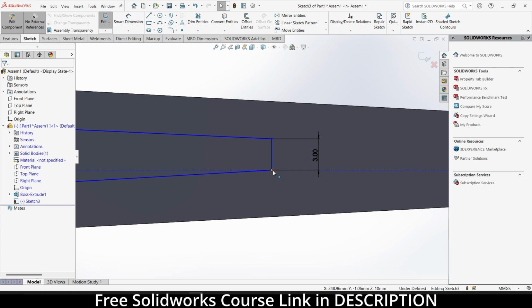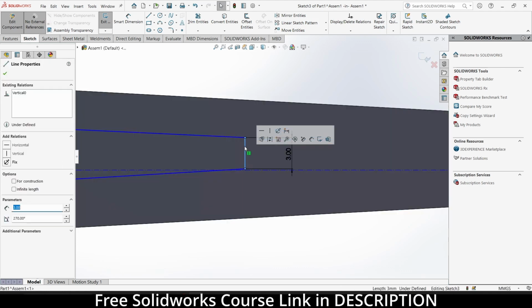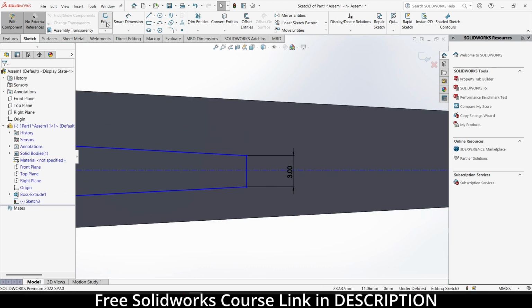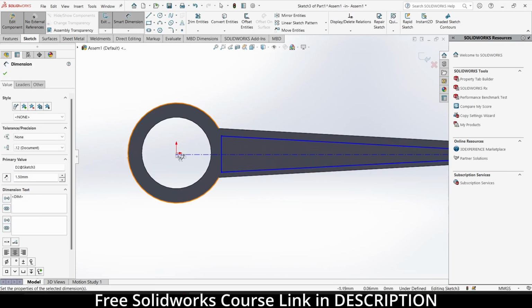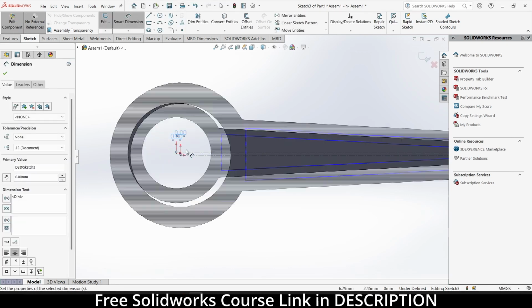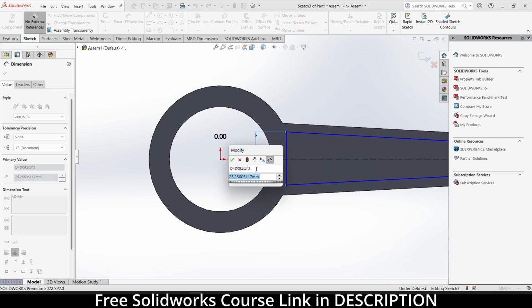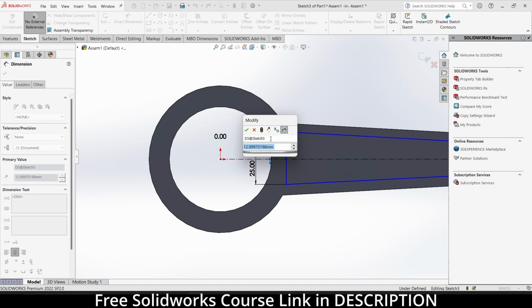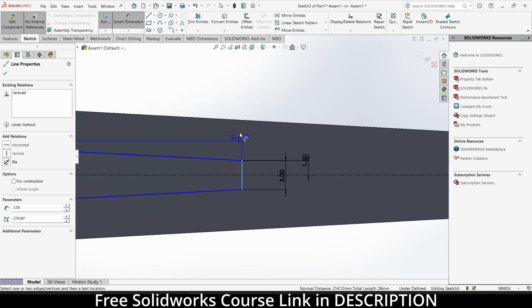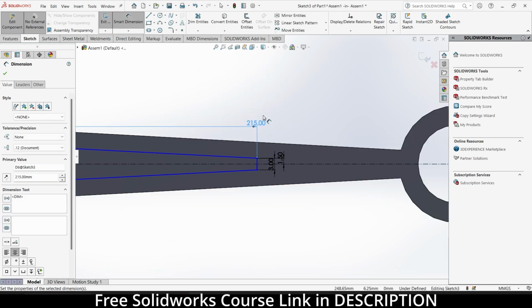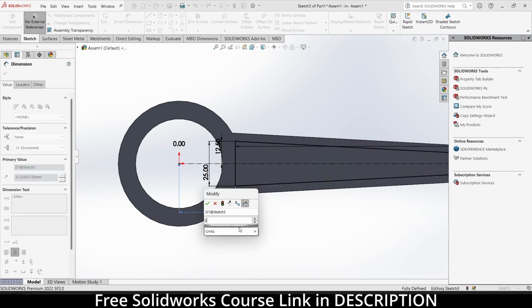Escape key, select this point, delete this constraint. 1.5, 25, 12.5, 215, 52,